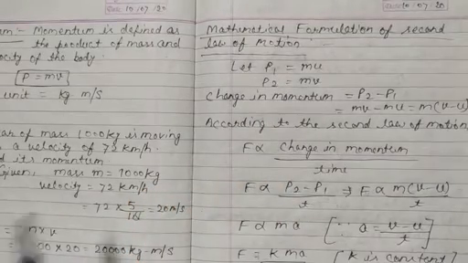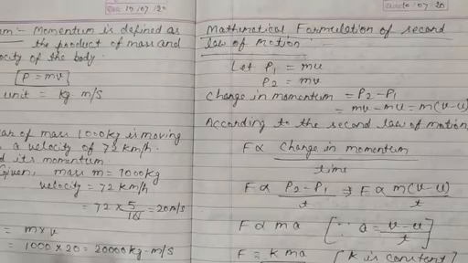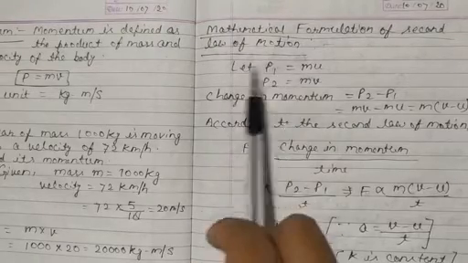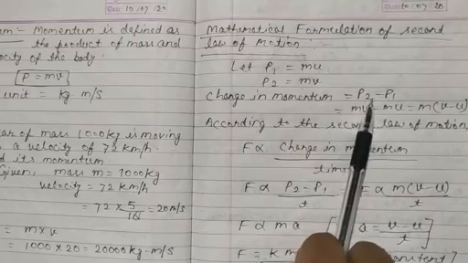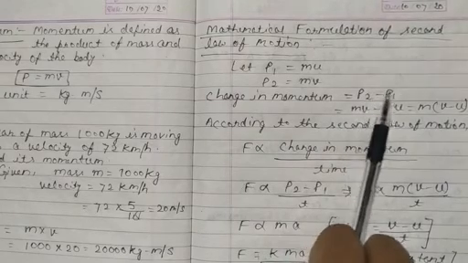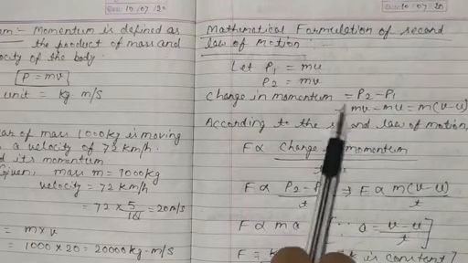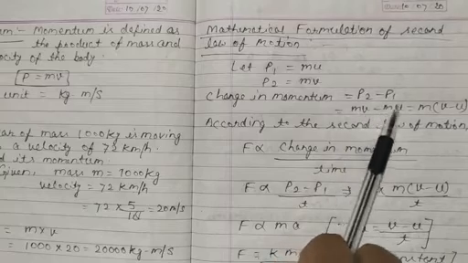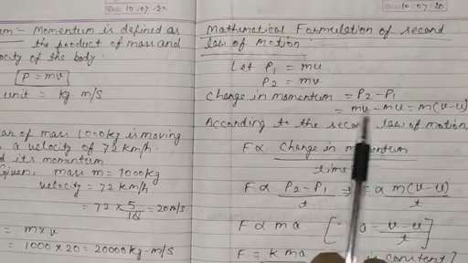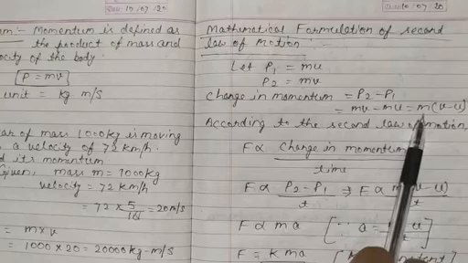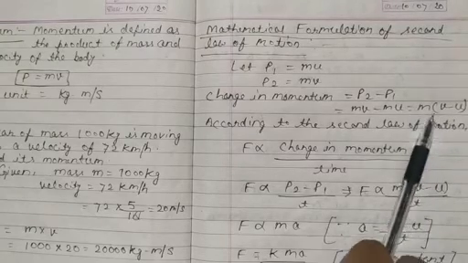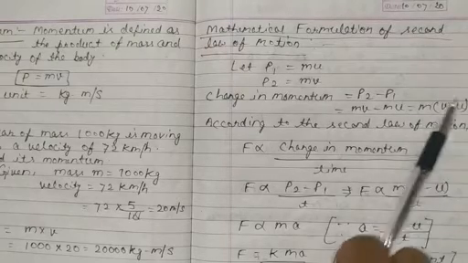The change in momentum, meaning the difference between these two, is P2 minus P1, final momentum minus initial momentum, which is mv minus mu. M is common in both, so taking m common inside the bracket, only v minus u remains.